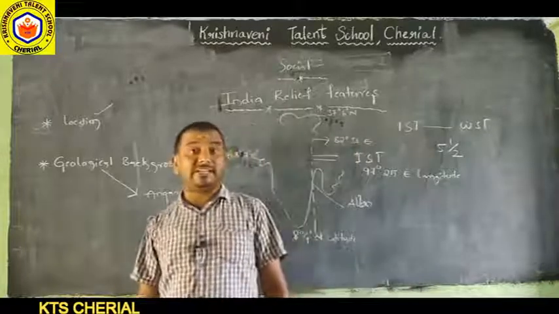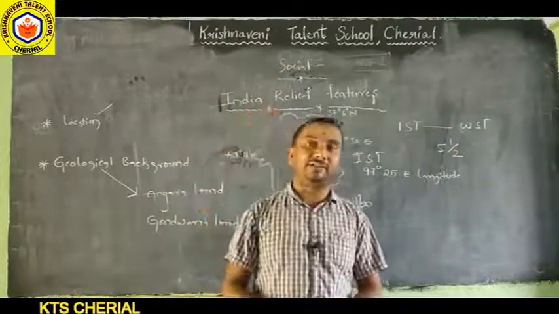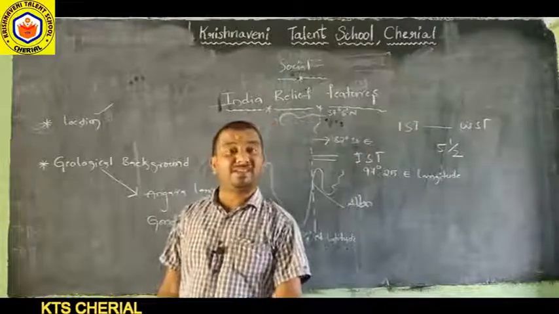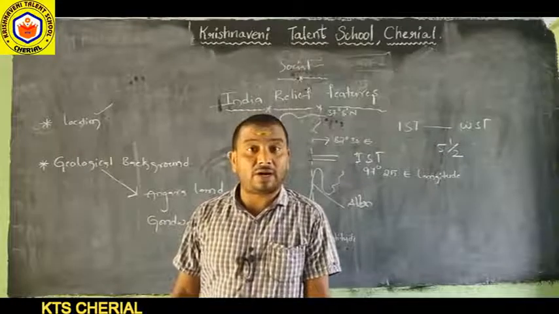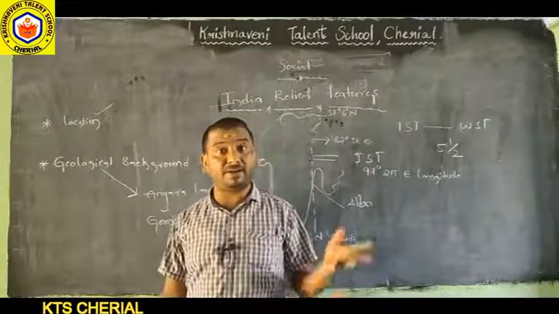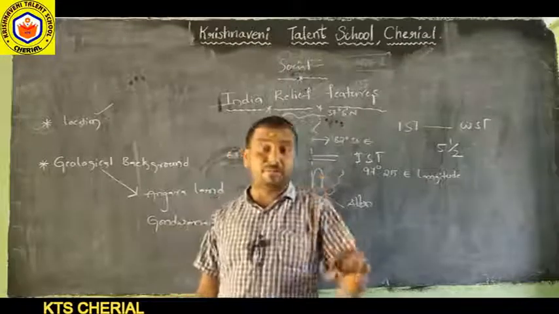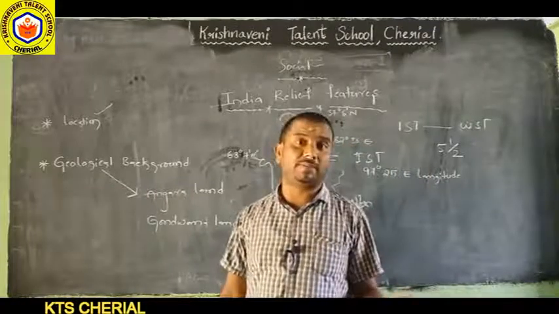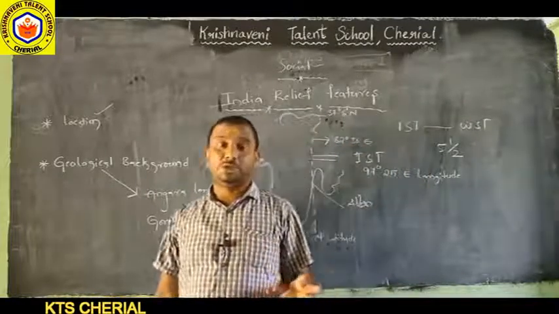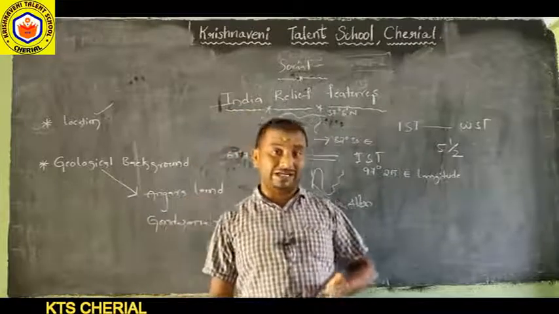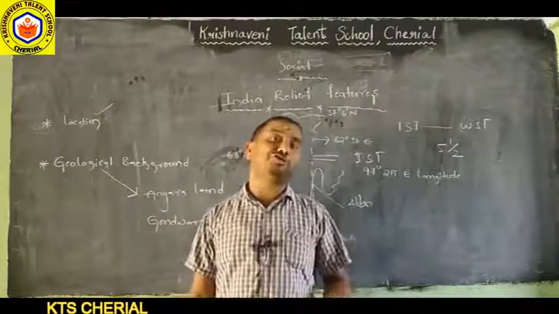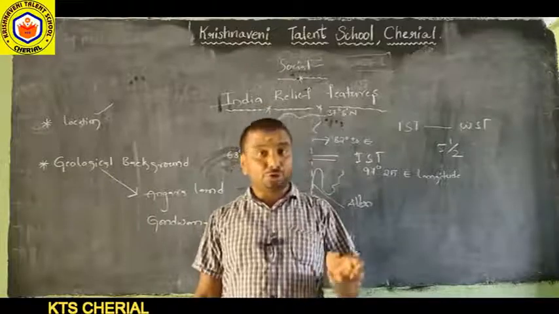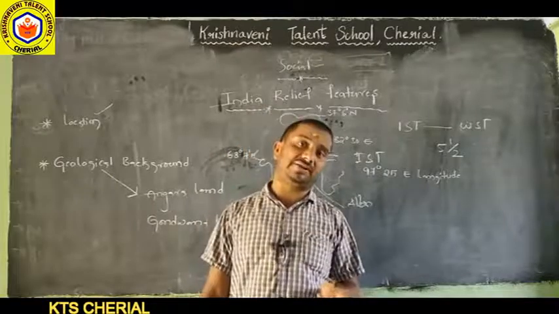Already in the 9th class, in the second chapter, we discussed how landforms are formed: how mountains, folded mountains, plateaus, plains, deserts, dunes, deltas, V-shaped valleys, U-shaped valleys and gorges are formed.